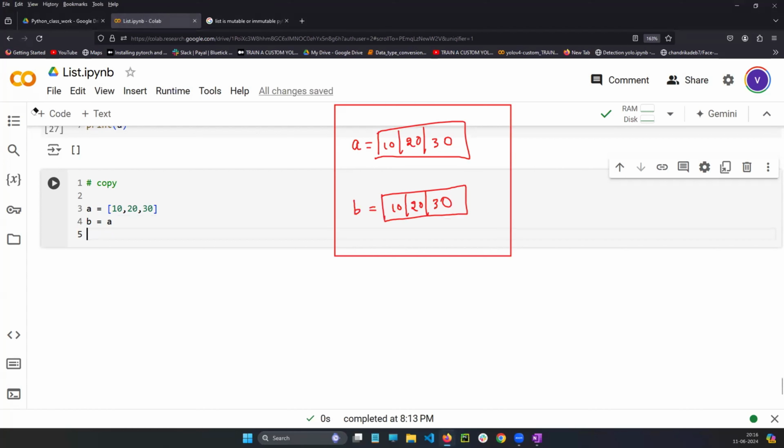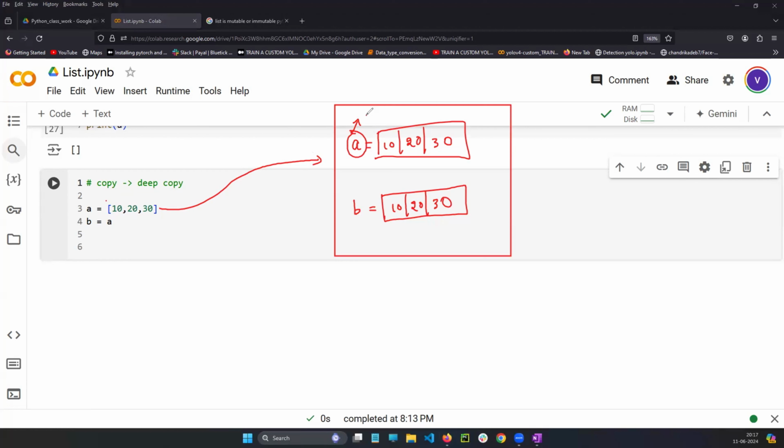Okay, done. Now my question is, if I make any changes in A, will it affect B? Yes, sir, it will affect B also. Why? Because basically B is equal to A, you are copying the data, no? You are copying the data from A to B. So what is the relation? Here we call this a deep copy. Basically, this concept is known as a deep copy. I told you, if you remember, when it is saving in the memory, every variable will have one address, yes or no?